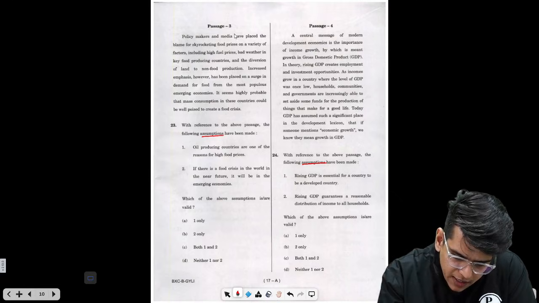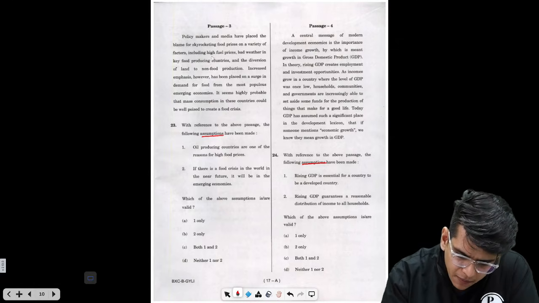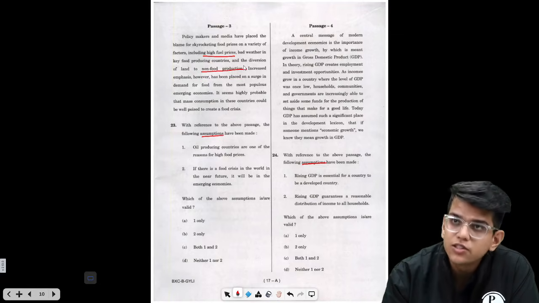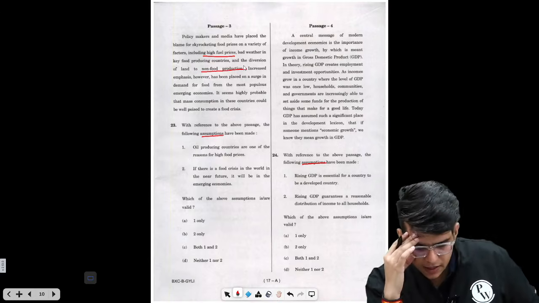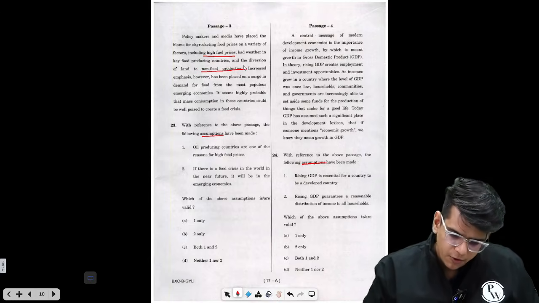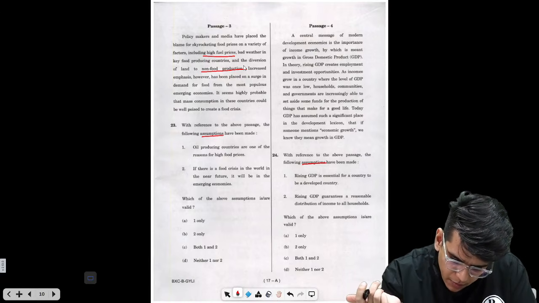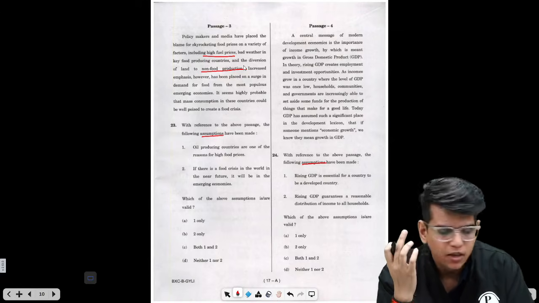So policymakers and media have placed the blame of skyrocketing food prices on a variety of factors, including high fuel prices, bad weather in key food producing countries, and the diversion of land to non-food production. Increased emphasis, however, has been placed on the surge in demand for food from the most populous emerging economies. It seems highly probable that mass communication in these countries could be well poised to create a food crisis. So there can be a food crisis, right?